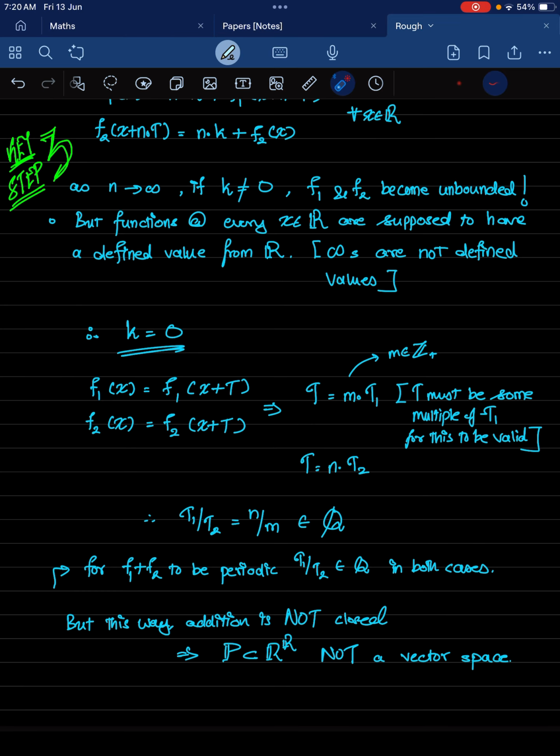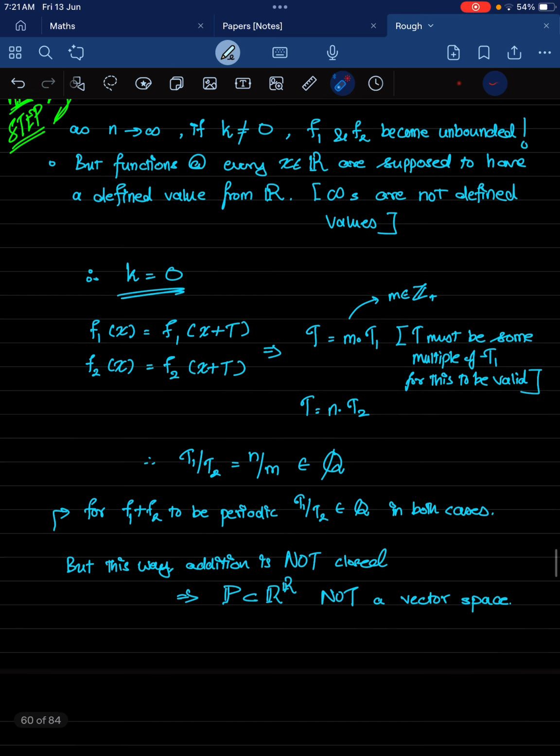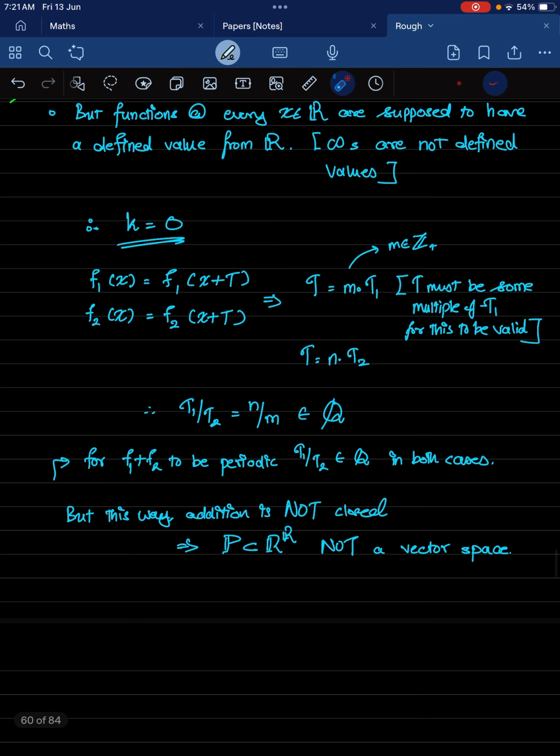And so in that case we have f1 of x is the same as f1 of x plus t. So t over here is a period for f1, and hence t must be some sort of multiple of t1. Okay, and similarly f2 of x is also f2 of x plus t, implying that t is also a multiple of t2. Now in this case, if I just divide both sides, I get the ratio t1 over t2 is n over m. That means that the ratio of the periods of the two individual functions f1 and f2 has to be a rational number.